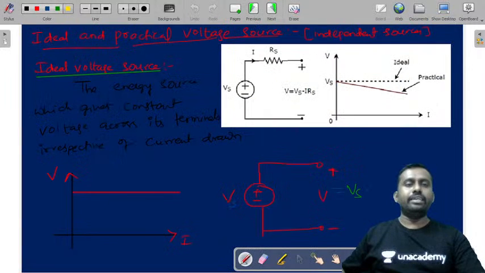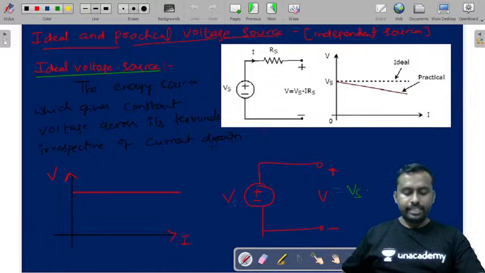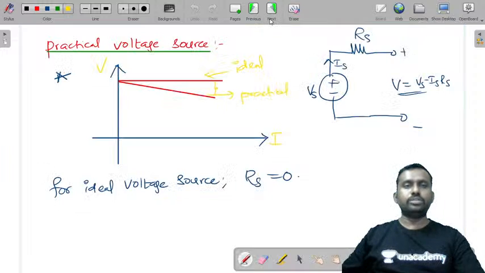As we have seen earlier, the energy source which gives constant voltage across its terminals irrespective of the current drawn is a... Indrakanti Navin Kumar, good evening sir. Good evening Navin. Welcome to Circuit Theory Crash Course.